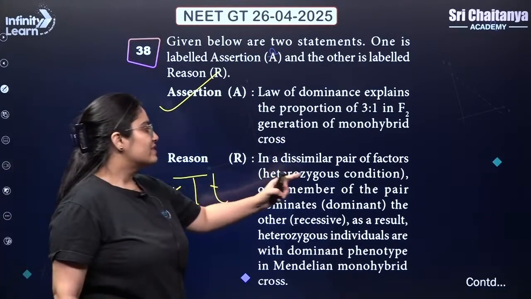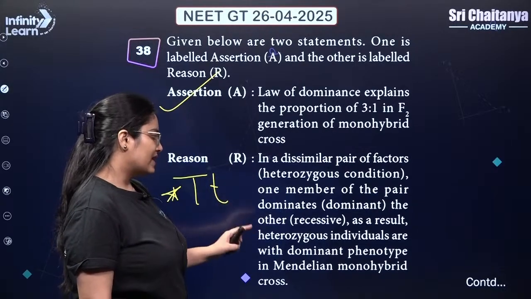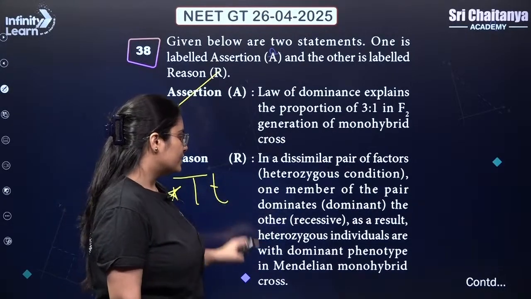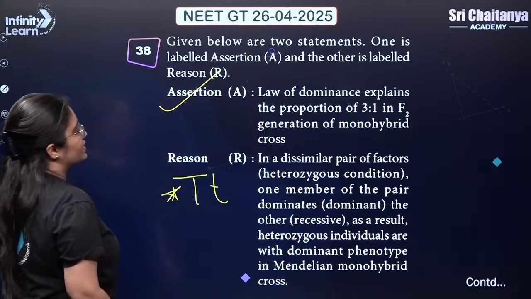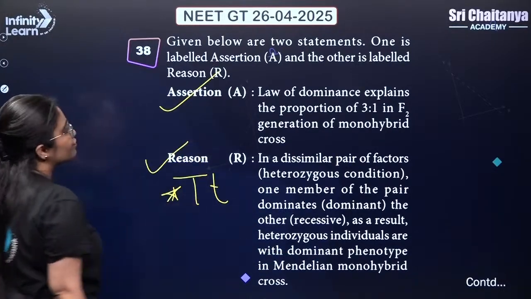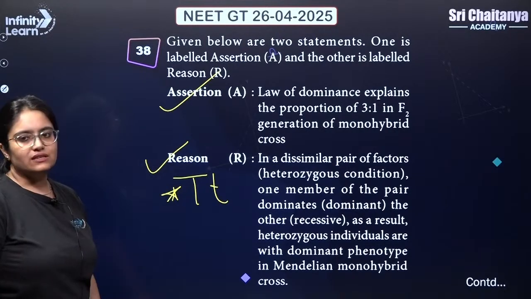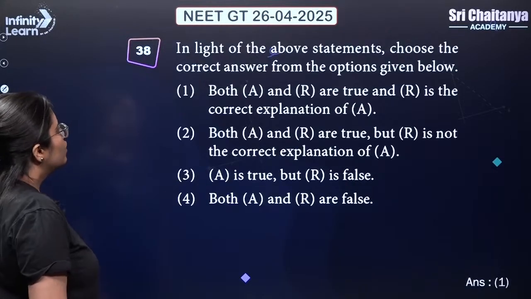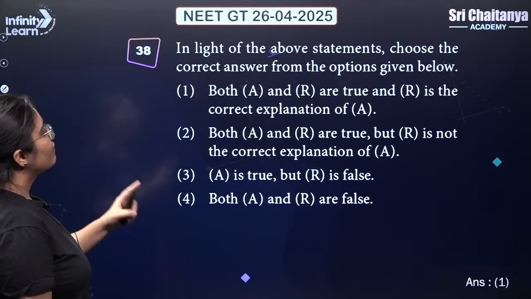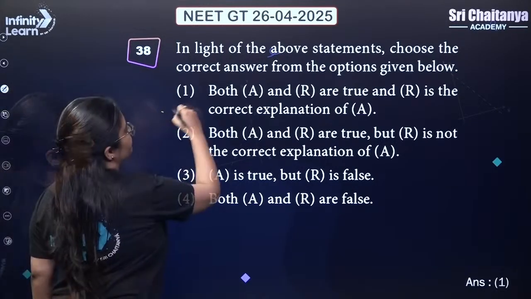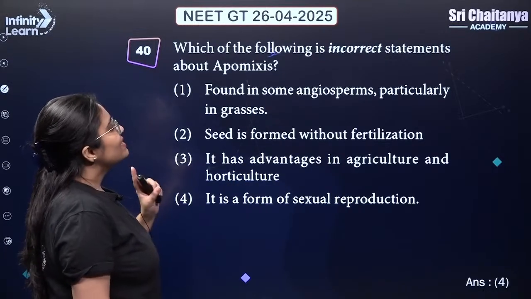So in a pair of dissimilar factor, heterozygous condition, one member of the pair dominates the other one. As a result, heterozygous individual with dominant phenotype in Mendelian monohybrid cross. So yes, this is also correct. So assertion is also correct, reason is also correct, and reason is also explaining the assertion. So both A and R are true, and R is the correct explanation of A. So answer should be 1. Simple, guys. Next.